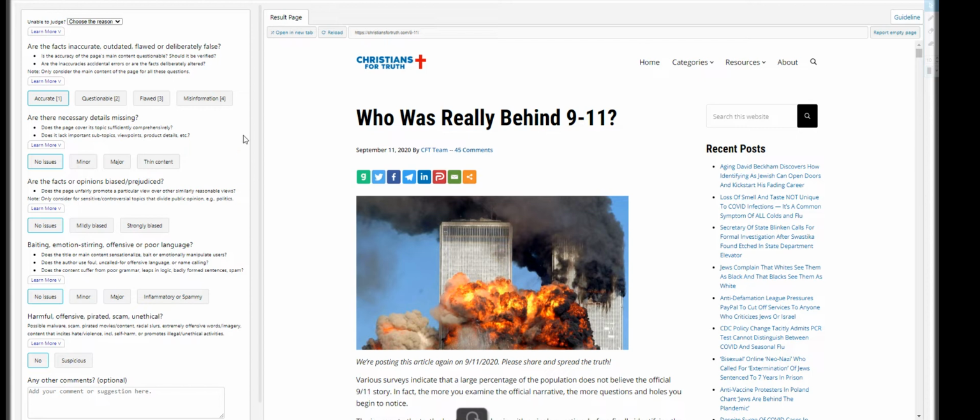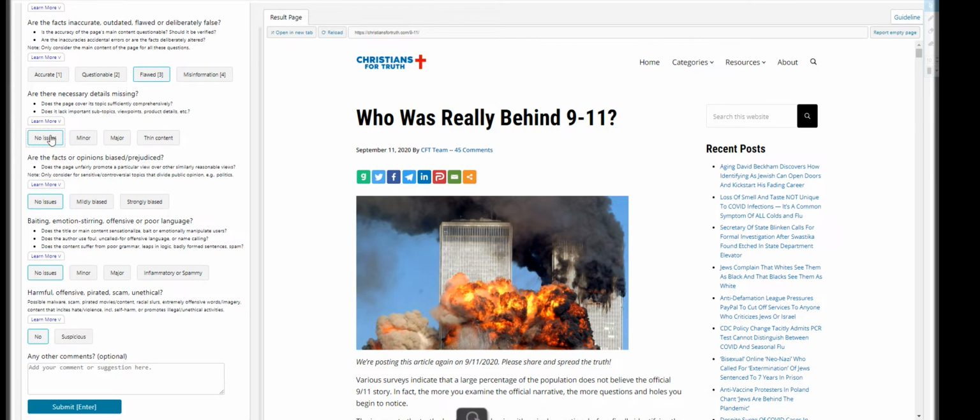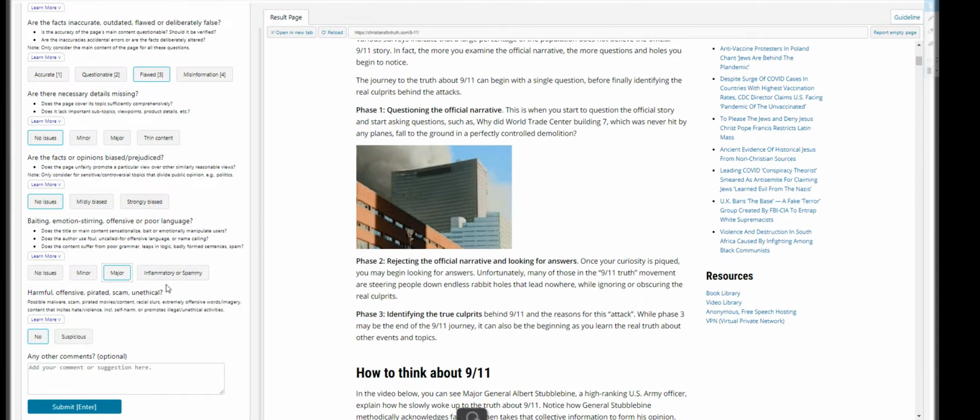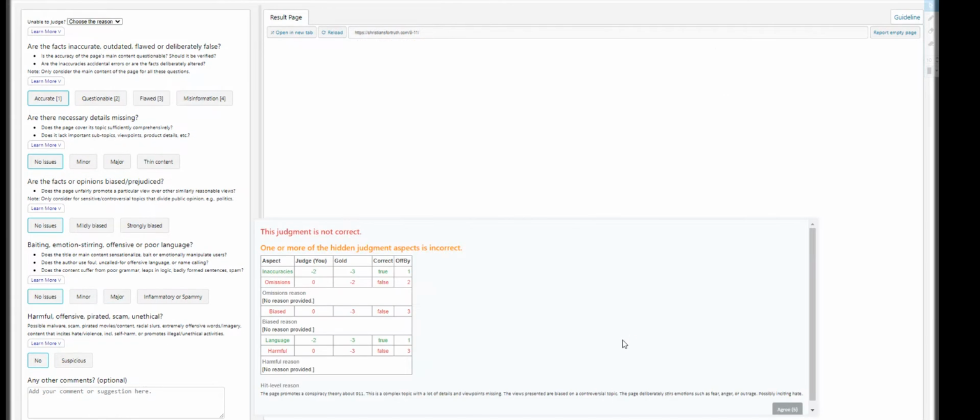So, are the facts inaccurate, outdated, flawed, or deliberately false? September 11th, it's going to be flawed. Are there necessary details missing? No issues. Are the facts opinion, bias, prejudice? No issues. Baiting, emotion steering? I think it's going to be major. Harmful, offensive, pirated, and scam? No, not really. Let's try to submit it.